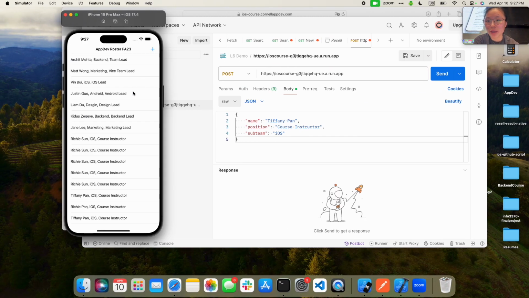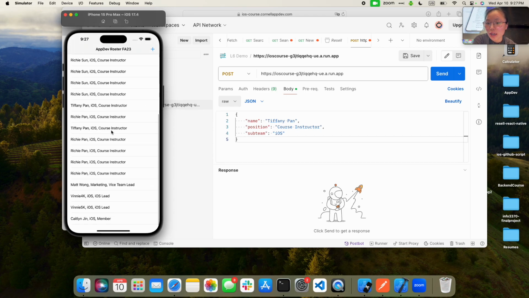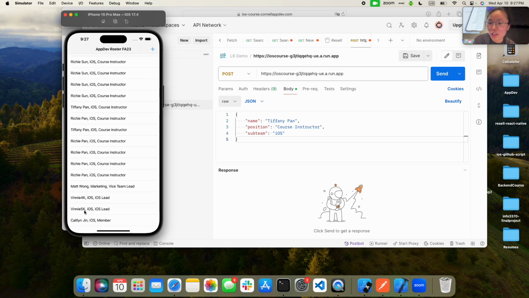So let's hit this plus button. If you look down here, this is the one which you created earlier, right? Now if I hit refresh like this, it ends refreshing. I scroll down and you have a bunch. I guess this is the one I created. I think someone else also made a request just now, but now we have this new post request I just made. Any questions? I was going a little fast because we're a little tight on time.